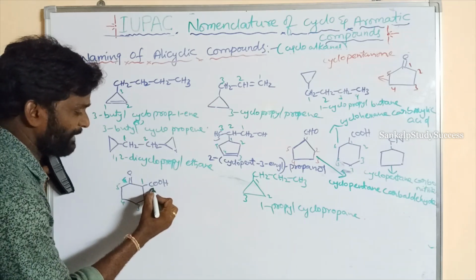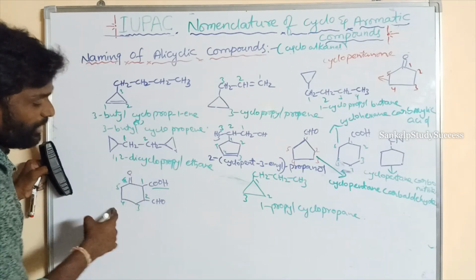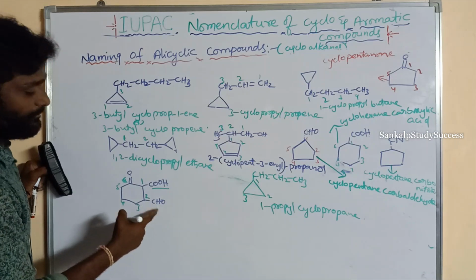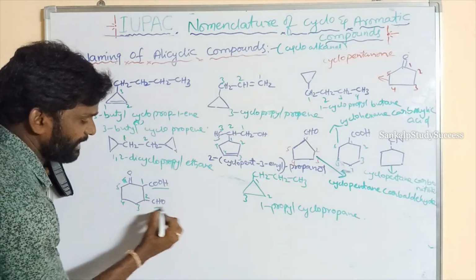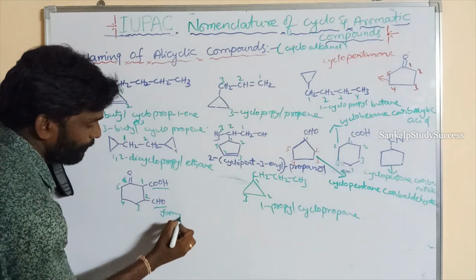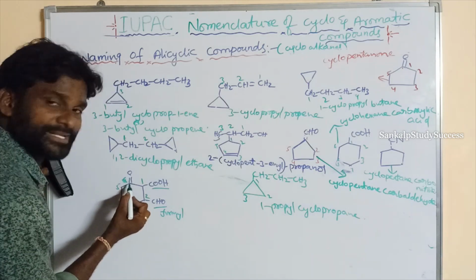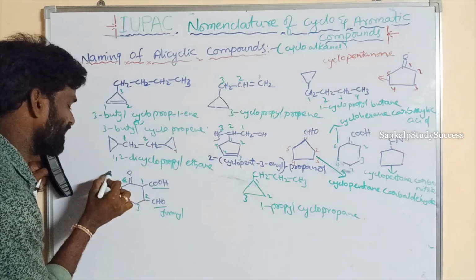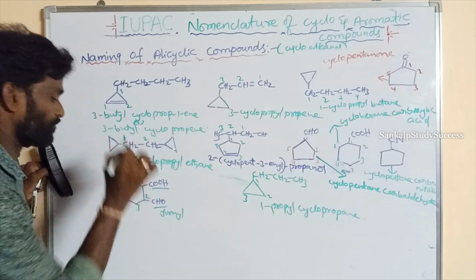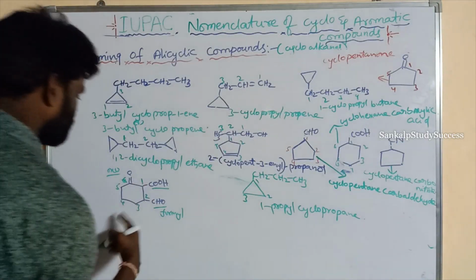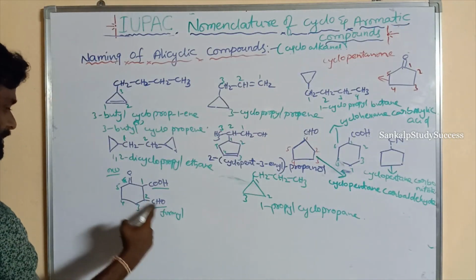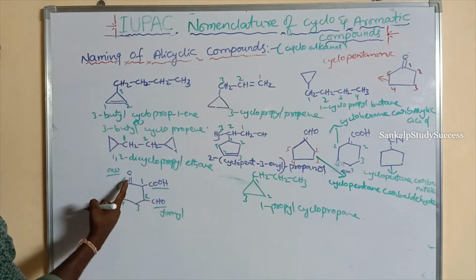So this is the main functional group, and these two are substituents. If the aldehyde is a substituent, what is its name? Formyl. If the ketone is present as a substituent, its name is oxo. So 2-formyl, 6-oxo.